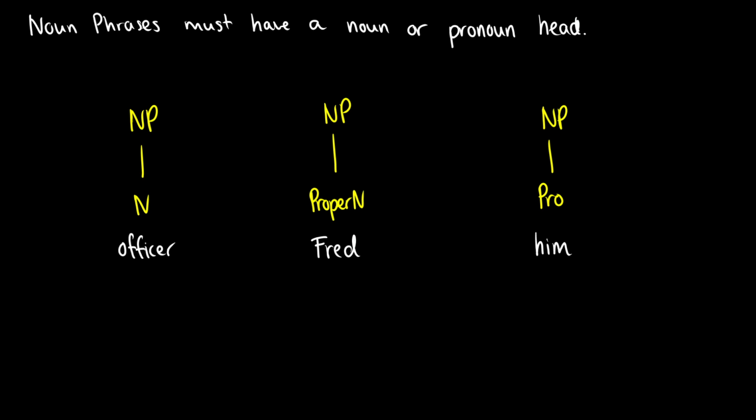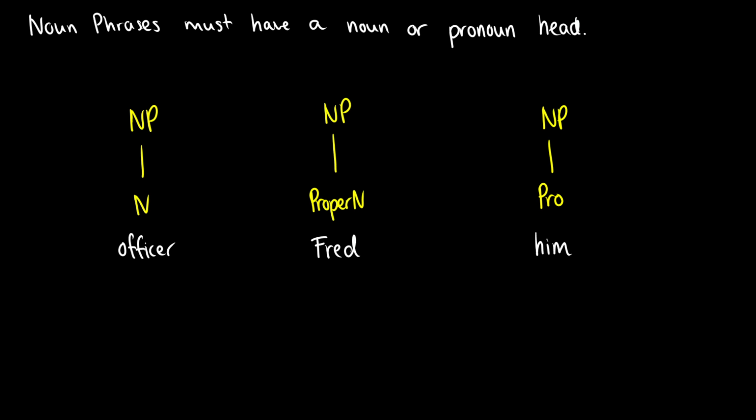In this video, we're going to introduce noun phrases. And remember, a phrase is a group of at least one word that acts as a unit. So we'll start off with some very basic noun phrases that consist of just one word. We'll start by saying that a noun phrase must have a noun, proper noun, or pronoun head. We haven't discussed the different types of pronouns there are, but we will see pronouns take up the same position.